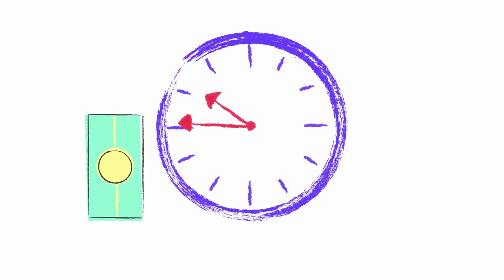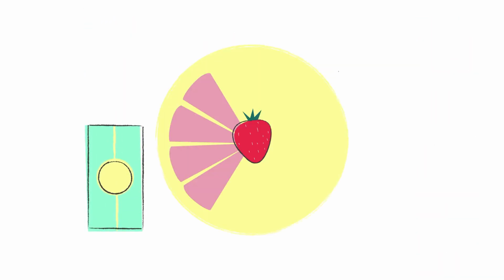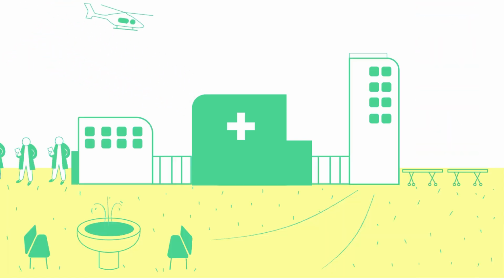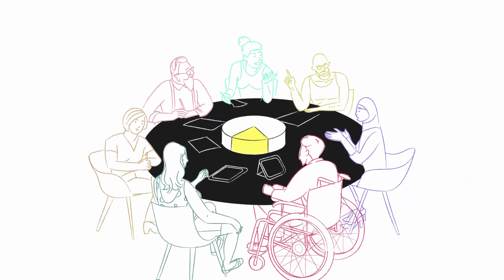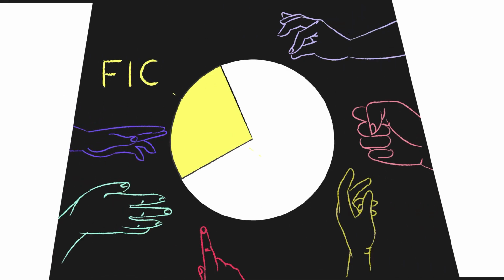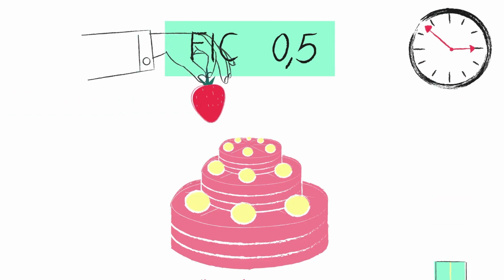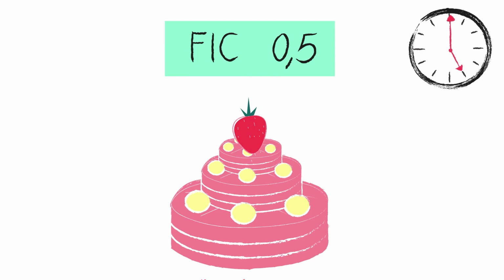For example, Kalle's garbage collection is a public business. Public factories have to be financed by society. That is why a part of Chana's labor time is deducted. This is done to cover the costs of the public factories. All workers do not receive exactly 1 hour of work credited to their work tickets for 1 hour of work. So what is left for Chana after these deductions from her working hours? The factor of individual consumption, also called the FIC, shows which part of their work the workers get paid for. Let's assume the FIC is 0.5, which means Chana gets work tickets for 4 hours for a workday of 8 hours.